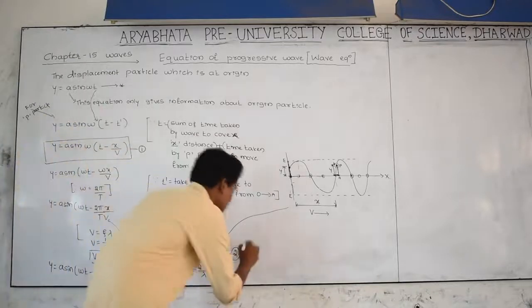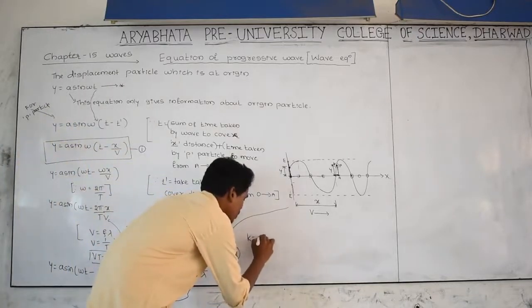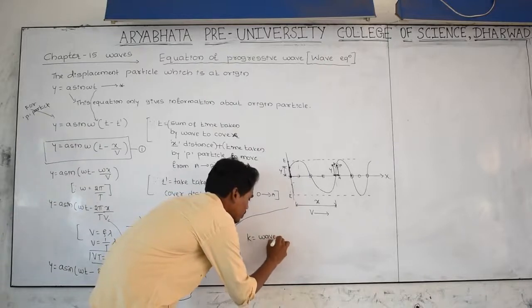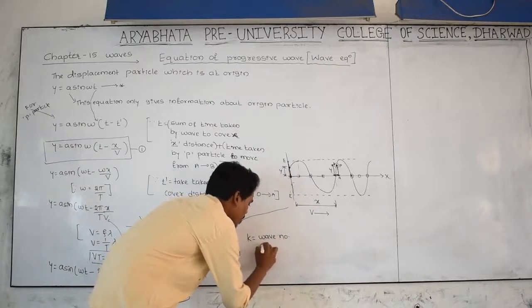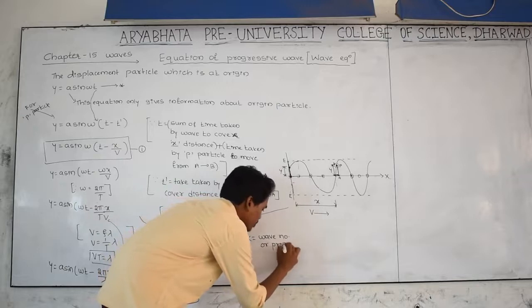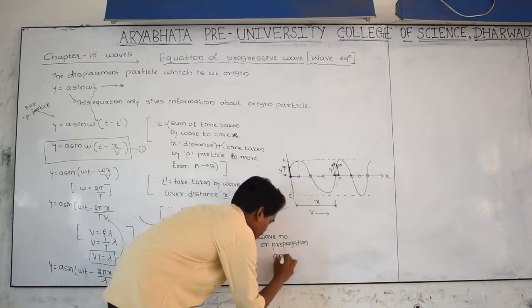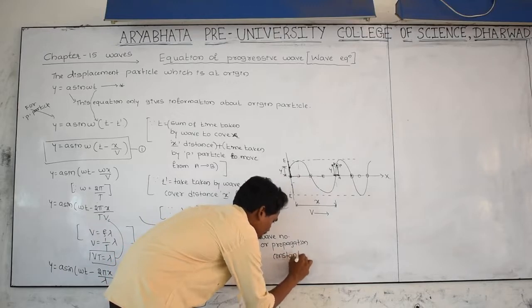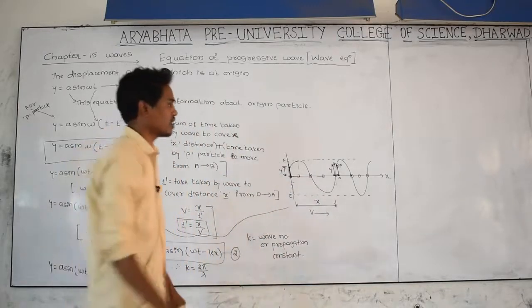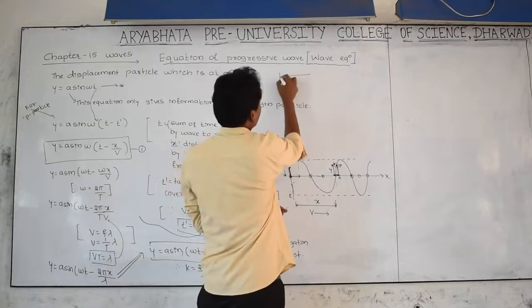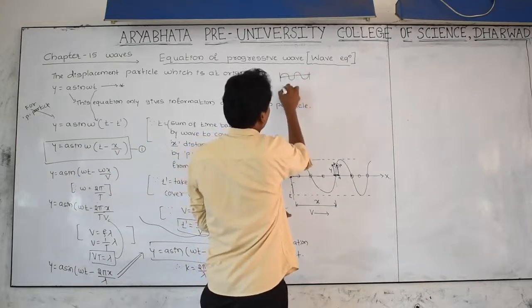And what is k? K is called wave number or propagation constant. What is k? K is called the wave number. For example, let us take a 1 meter length. This is 1 meter.